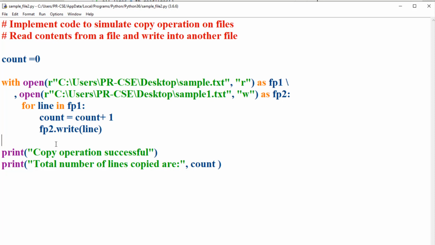And you need not close these files that are already opened for you. They will be automatically closed, as we are using the with keyword to open the files. At the end, we are displaying the message, the copy operation is successful. In addition, we are also giving the message of how many lines are copied from sample.txt to sample1.txt. So this is how we can simulate the copy operation on files. Now let's execute this code and see.